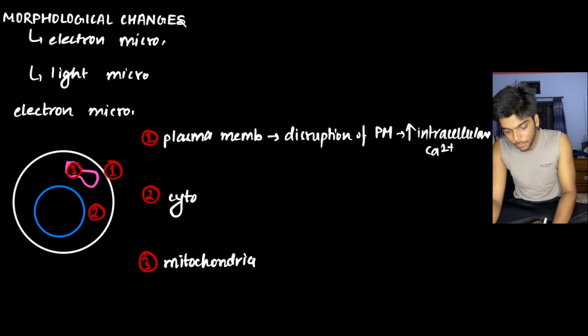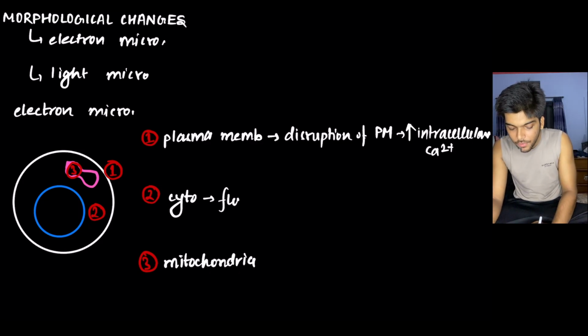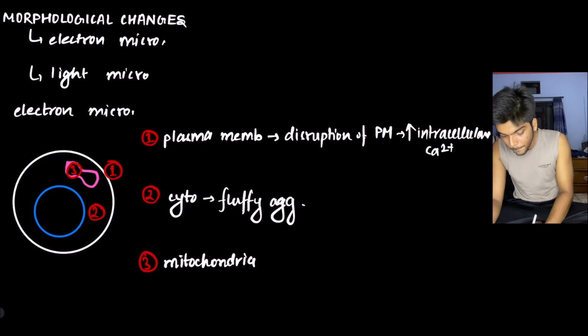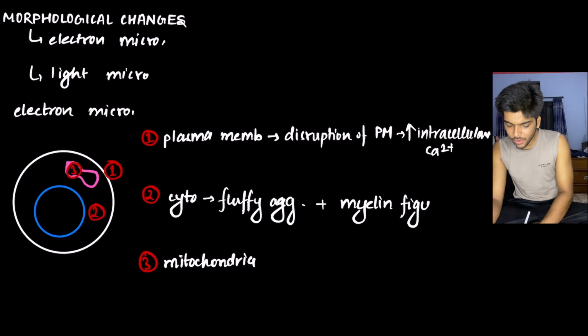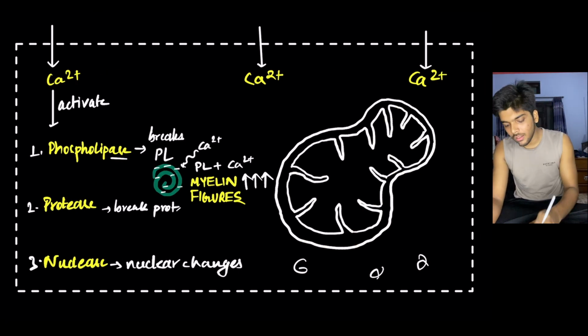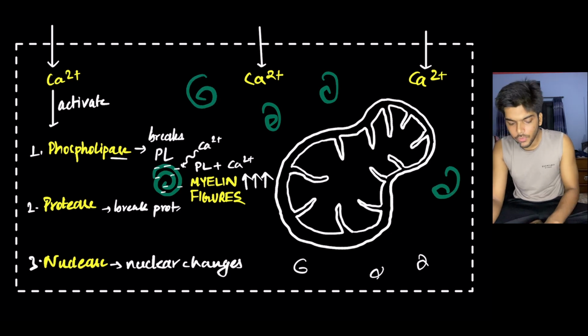Second, at the level of cytoplasm. I said that during necrosis, denaturation of the protein takes place, and these denatured proteins are present in the form of fluffy aggregates within the cytoplasm. Here are the fluffy aggregates of the protein. Plus, myelin figures are there. Where did myelin figures come from? From the disruption of the phospholipid present in the membrane of membrane-bound organelle. So there are myelin figures within the cell. I'm representing it with the color green.